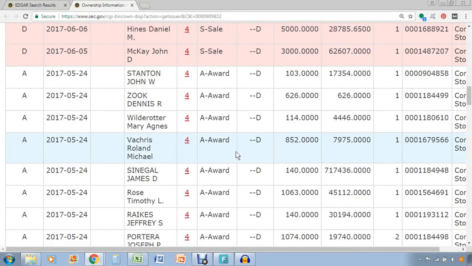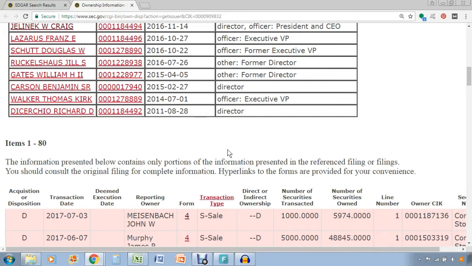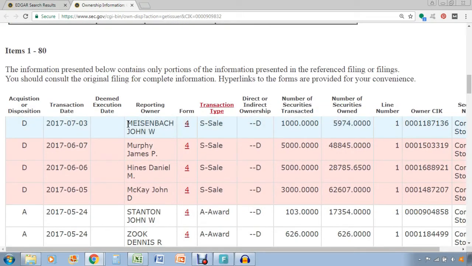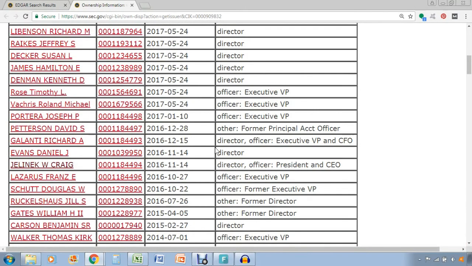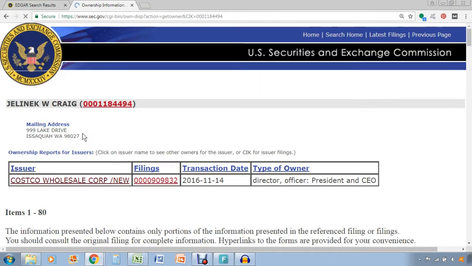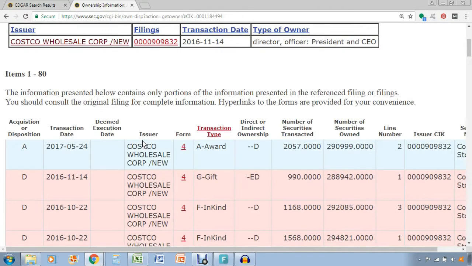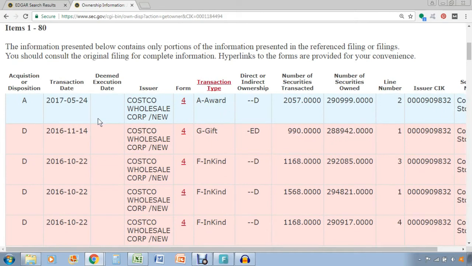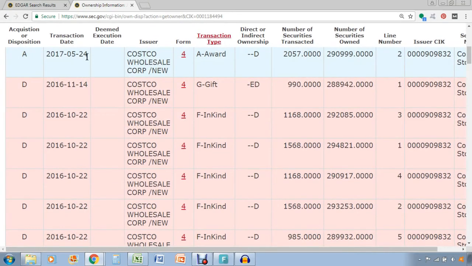Something really cool with Edgar is if you wanted to just search by one particular executive and see what they've been doing with their shares, you can also do that. Let's see, where's the CEO? Right here. So Craig Jelinek. If you want to search by him, all you have to do is click on his name over here, and it'll show you all the Form 4s that he has filed with Costco specifically. So you can see the latest transaction was back in May 24th of 2017, where he was awarded shares.